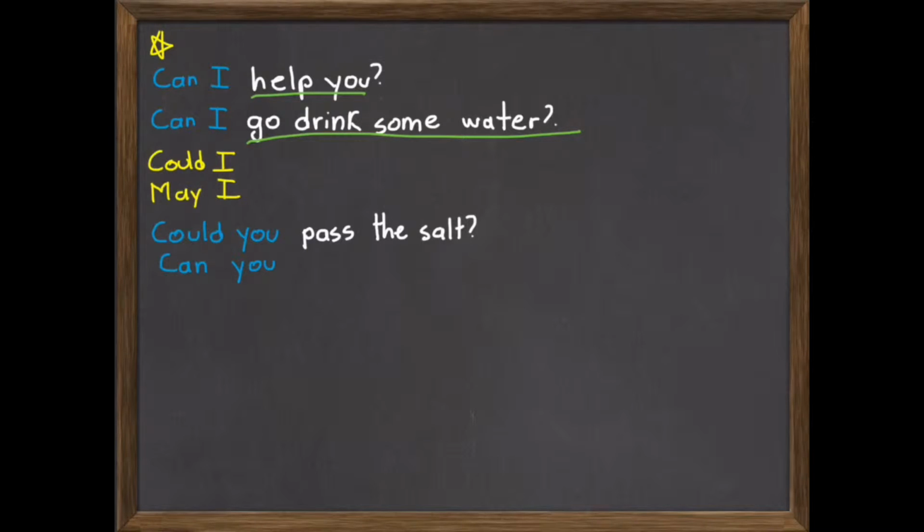We also mentioned that you can use could you and can you to make polite requests and ask for a favor. For example, could you pass the salt or can you pass the salt are both someone asking for a favor. But in this case, remember that could is more polite. You can use could and be safer if you don't know what to use in a situation.